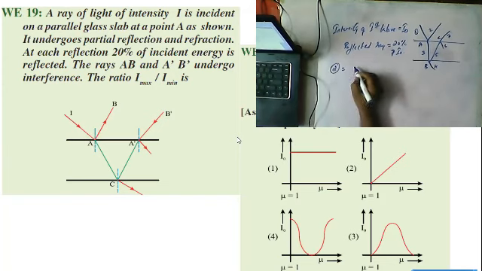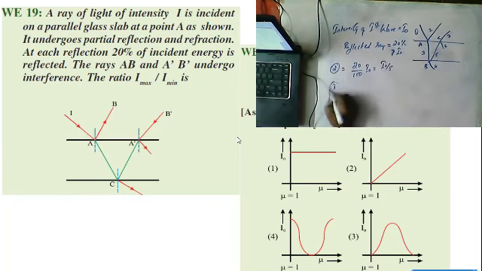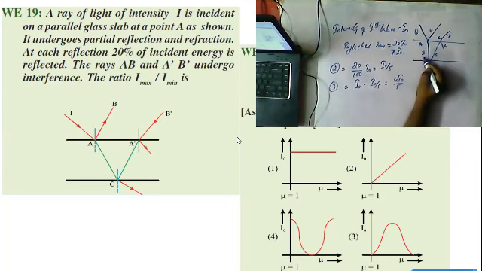Number 2 is equal to 20 by 100 I naught, so that is equal to I naught by 5. Third one will be I naught minus I naught by 5, which is equal to 4 I naught by 5. Third one is how much, guys? 4 I naught by 5.